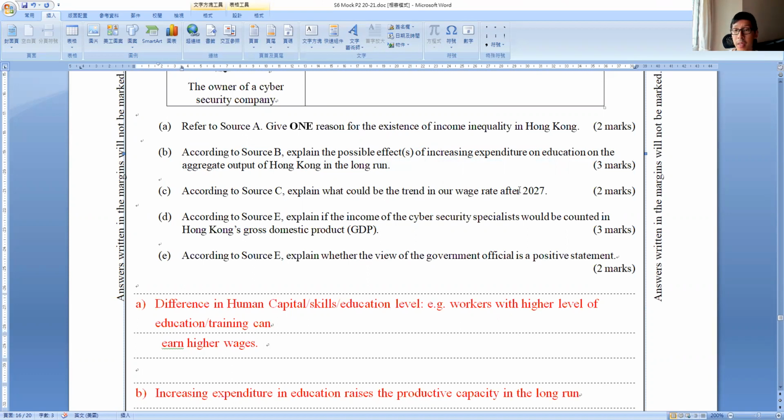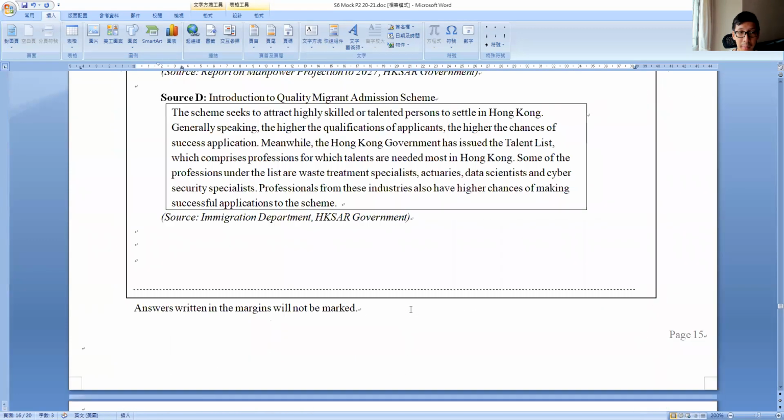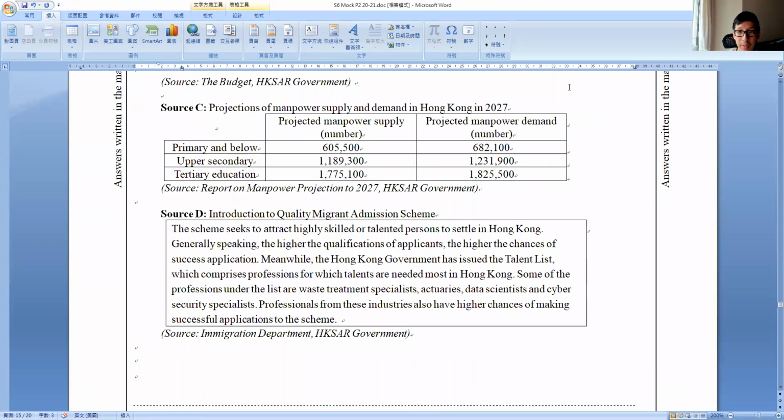All right, now C, according to source C, what could be the trend in our wage rate after this year, right? Let's look at source C. Let's see. We are expecting people with higher education would become more and more. Actually, here, the supply and the demand, you are given the supply and demand in 2027. Look at here.